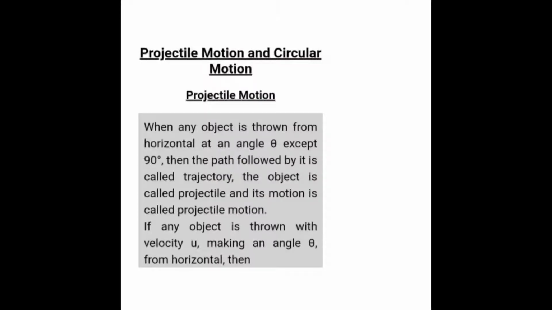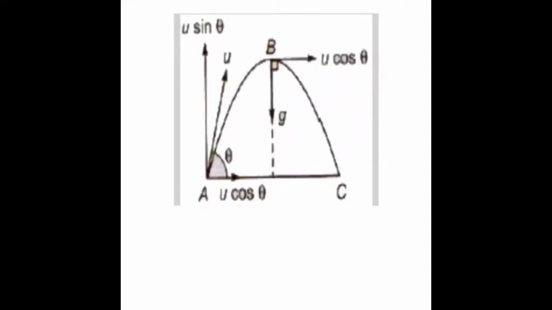So when an object is thrown from horizontal at an angle theta except 90, then the path followed by it is called trajectory, and the object is called projectile, and its motion is called projectile motion. Now it is not mandatory that the object has to be thrown from a horizontal direction only.